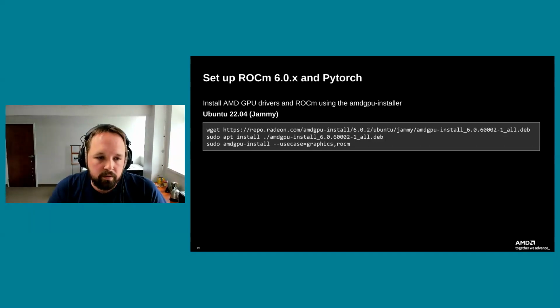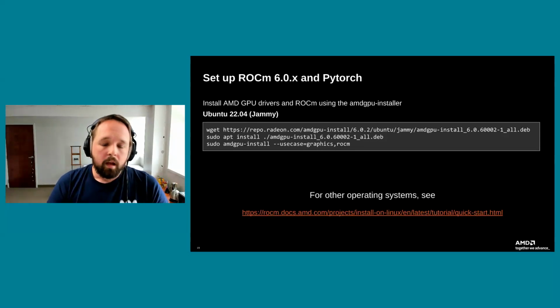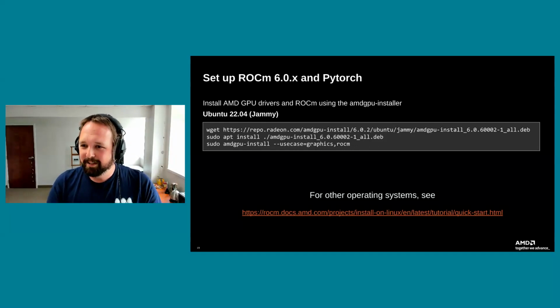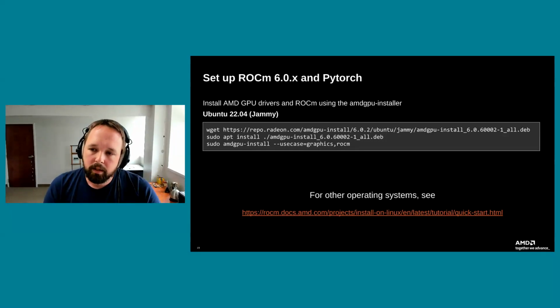In this case, if we just use amdgpu-install --usecase=graphics,rocm, that will take care of doing the driver installation and the entirety of ROCm. So that includes HIP, MIOpen, all the additional libraries that you would want. For other operating systems, because I'm not going to spend the whole time going through every single possible incantation out there, definitely check out the ROCm documentation. They have a great tutorial to help you quickly get started, both with the amdgpu-install tool as well as the package manager of your choice.